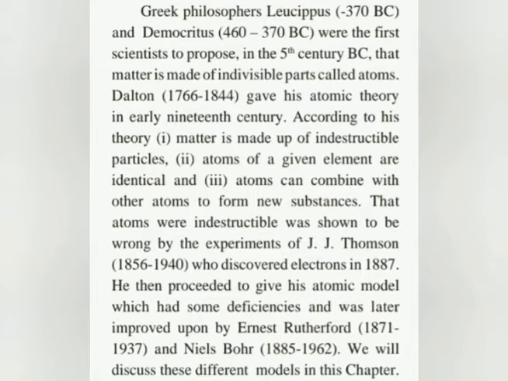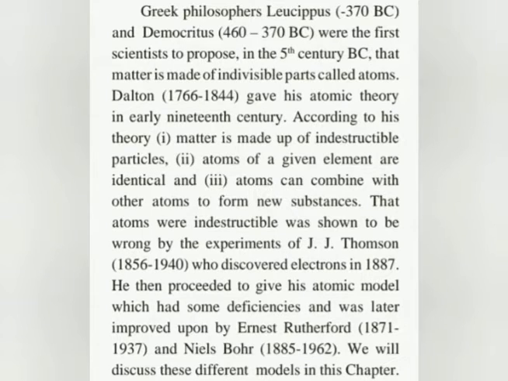1766 to 1844, one more famous scientist in chemistry, Dalton, gave his atomic theory in the 19th century. According to this scientist, matter is made up of indestructible particles. He also assumed that atoms of a given element are identical, and he proposed that an atom can combine with other atoms to form new substances.